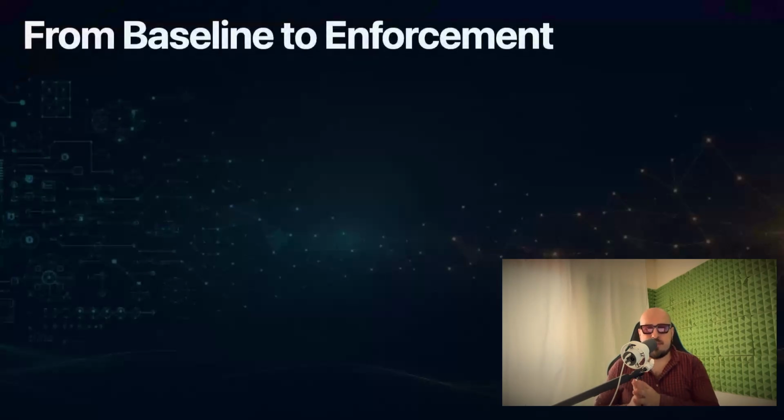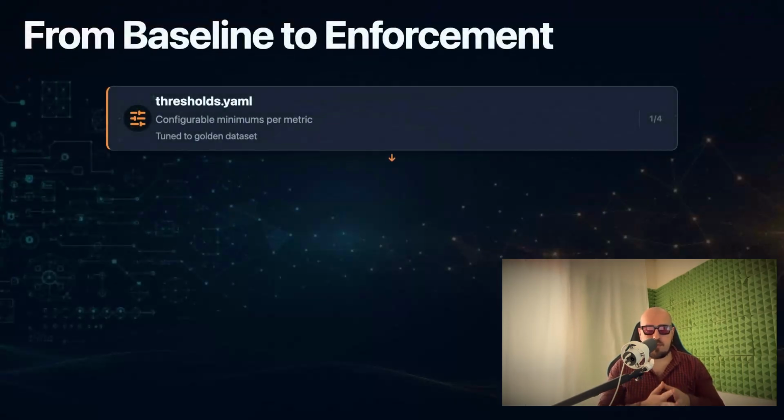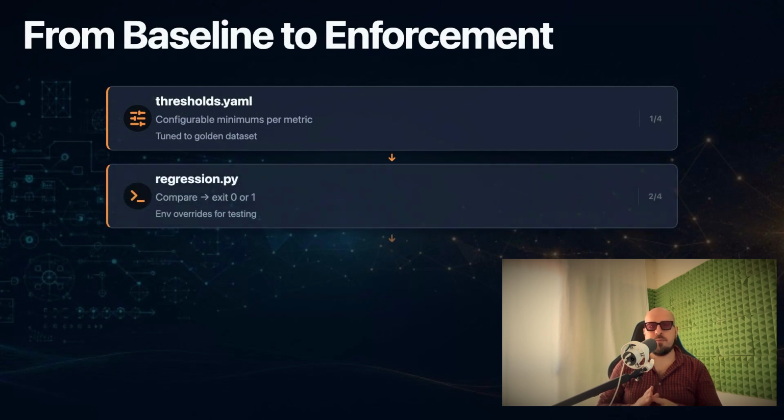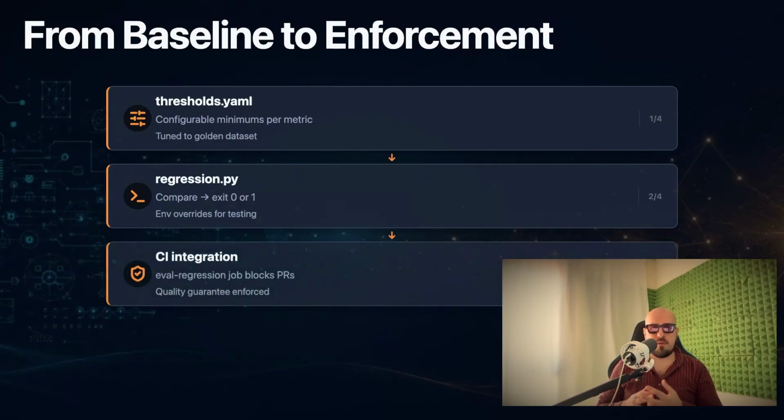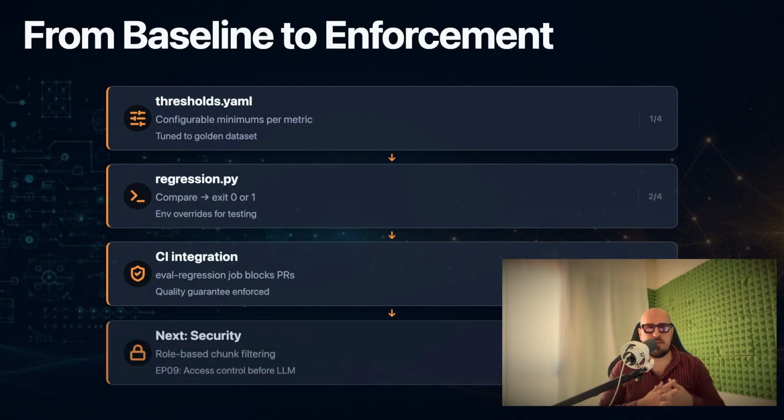So we turned episode 7's baseline JSON into a continuous integration enforcement gate with thresholds.yaml and regression.py. The script compares pre-computed RAGAS scores against configurable minimums, exits 1 on any breach, and supports environment overrides for testing stricter gates or forcing deliberate failures. Our continuous integration pipeline now blocks merges that regress faithfulness, relevancy, precision, or recall below acceptable floors. Next episode, we add security, role-based access control that filters chunks by user permission before the language model ever sees them.